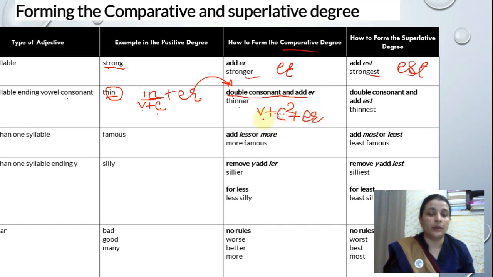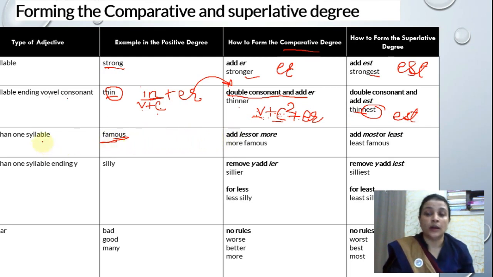Okay, you have to memorize it. VC means vowel plus consonant. When there is a combination of vowel and consonant together, in that case the consonant will get doubled and we will add ER. And again the consonant will be doubled and we will add EST. Clear, students? Now famous.